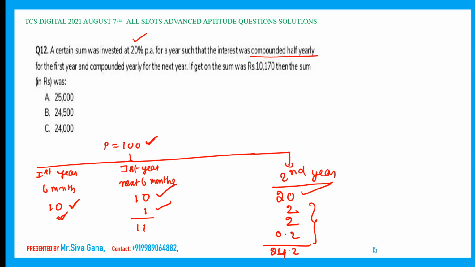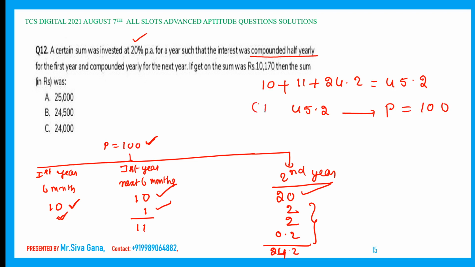Now overall compound interest is 10 plus 11 plus 24.2. This is 21, 45.2. So total compound interest is 45.2 for the assumed principal of 100. For the assumed principal of 100, the compound interest is 45.2. Actually, in the question, the compound interest is 10,170. For the actual 10,170, what is the principal?